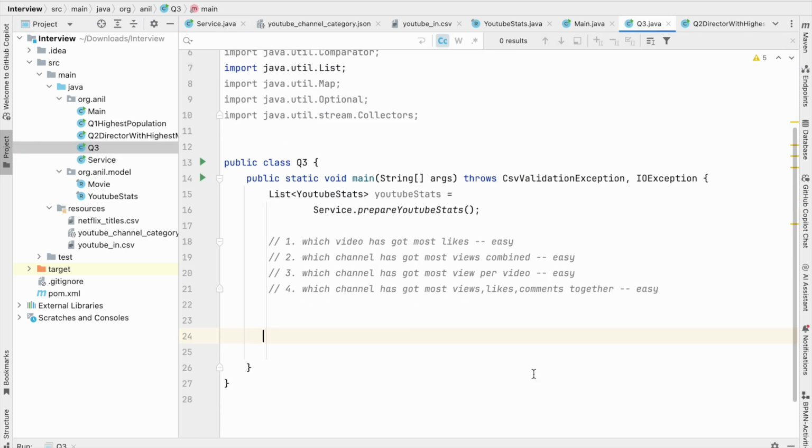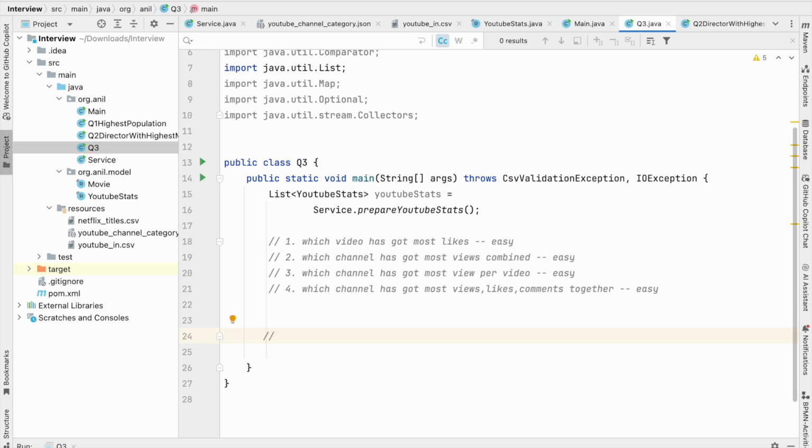Now coming back to this question, we are going to solve these 4 questions. These questions are fairly easy if you know how to do a stream on maps and how to find the largest stuff, kind of a thing. Otherwise, when you are trying to solve these in an interview and they pop out the very first time, all these questions are very tough. Okay, no further ado, let's try to solve the first question.